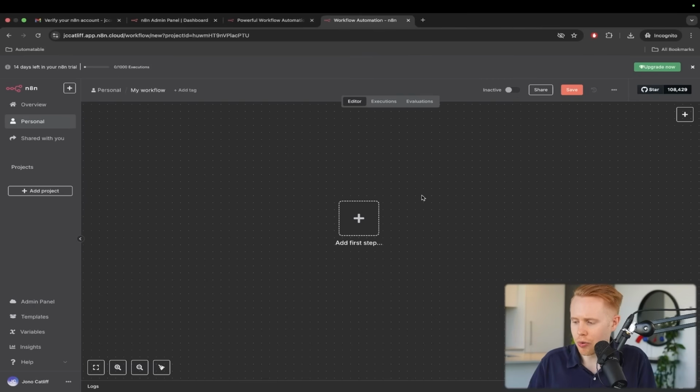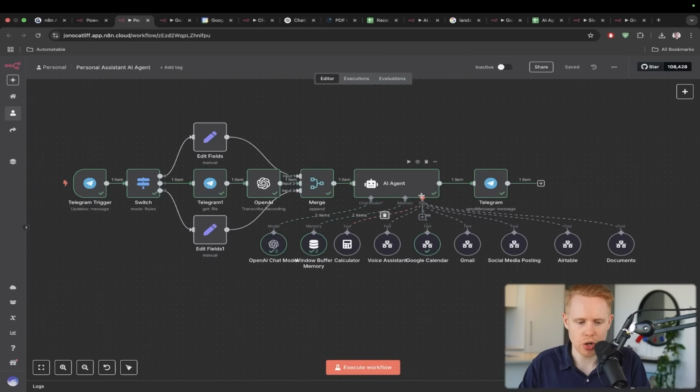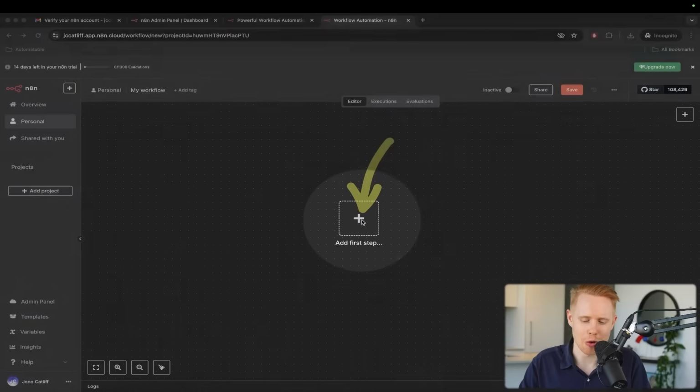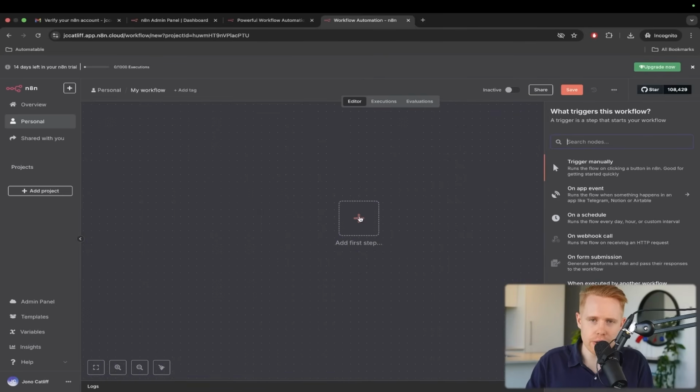Let's resume onwards and let's go ahead and create our first AI agent, which is essentially going to be part of this particular personal assistant. So the first thing that we're going to do here is hit this massive unavoidable plus sign here, which is considered the trigger. What a trigger is, is the first step. It's what starts the workflow, or in other words, it starts the AI automation.